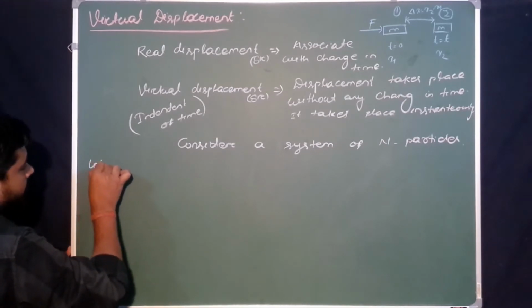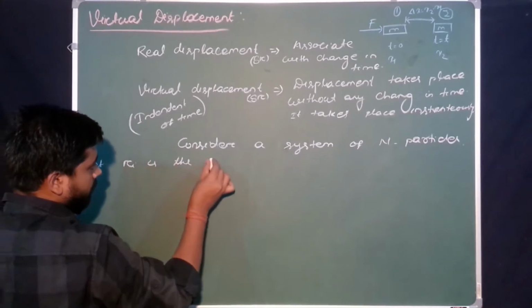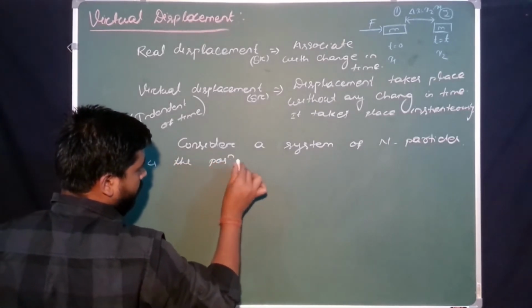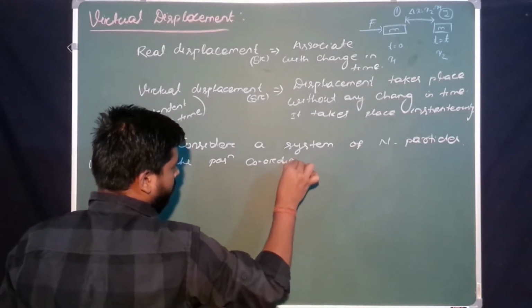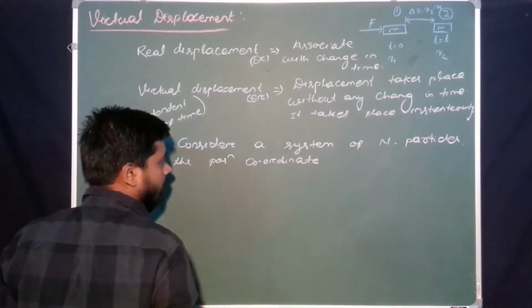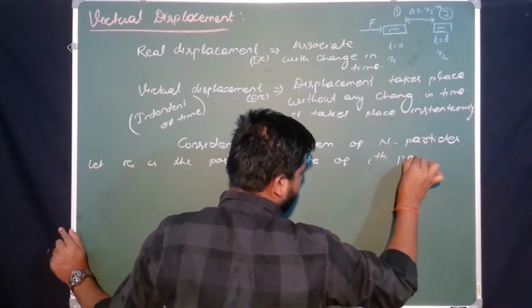Let Ri be the position vector of the ith particle.